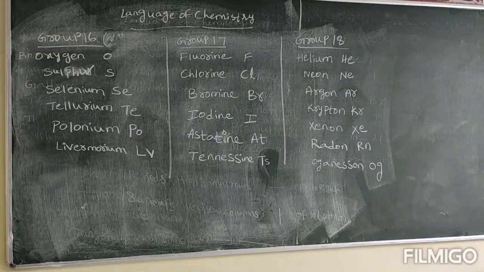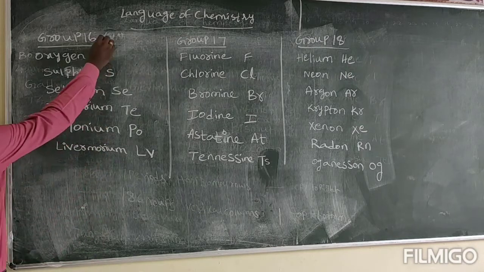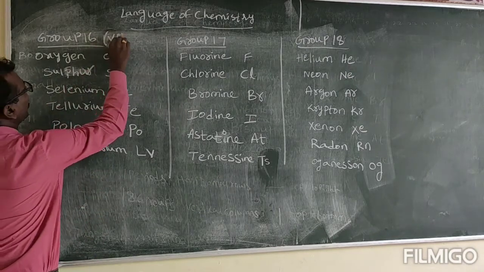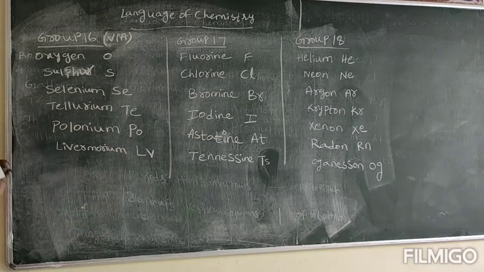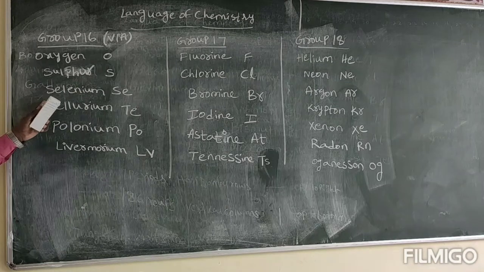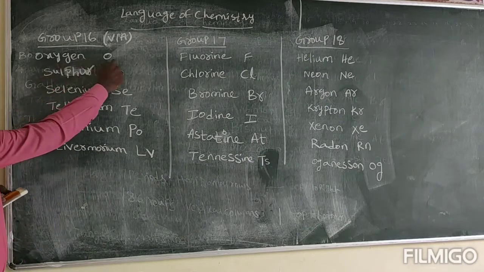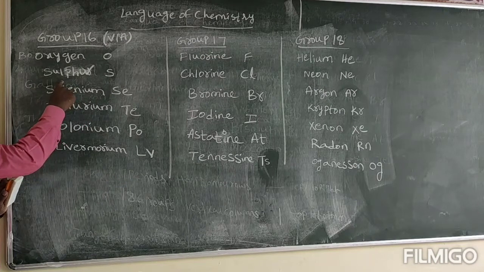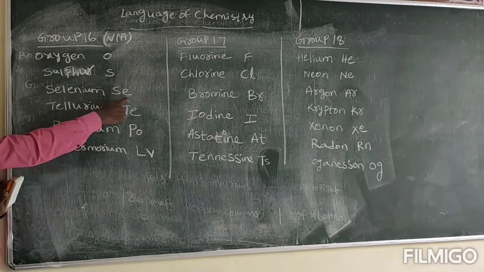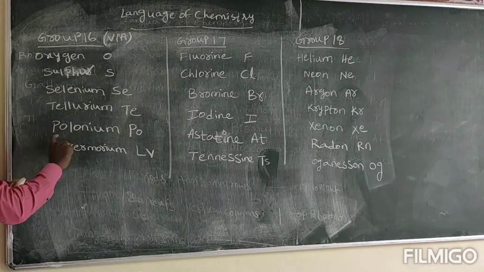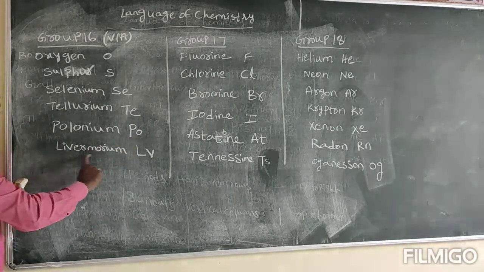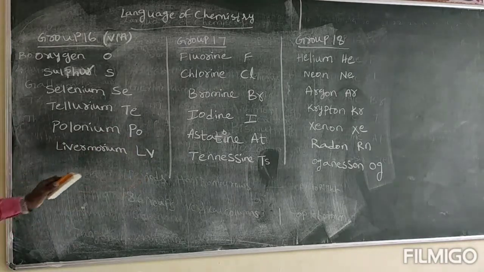So now group 16. Group 16 is also called as 6A group. Okay? What are the group 16 elements? Means oxygen, sulfur, selenium, tellurium, polonium and livermorium. Oxygen, sulfur, selenium, tellurium, polonium and livermorium. Symbol of oxygen is O and sulfur symbol is S. Selenium symbol is Se. Tellurium symbol is Te. Polonium symbol is Po. Livermorium symbol is Lv.